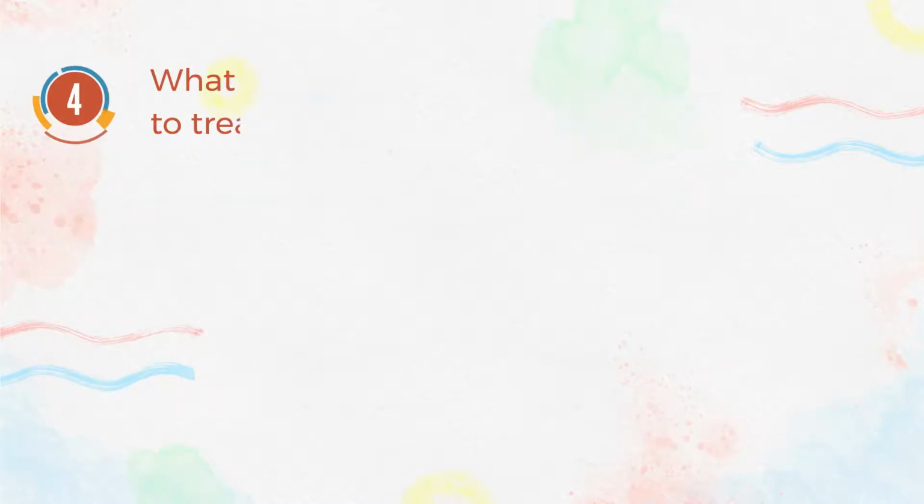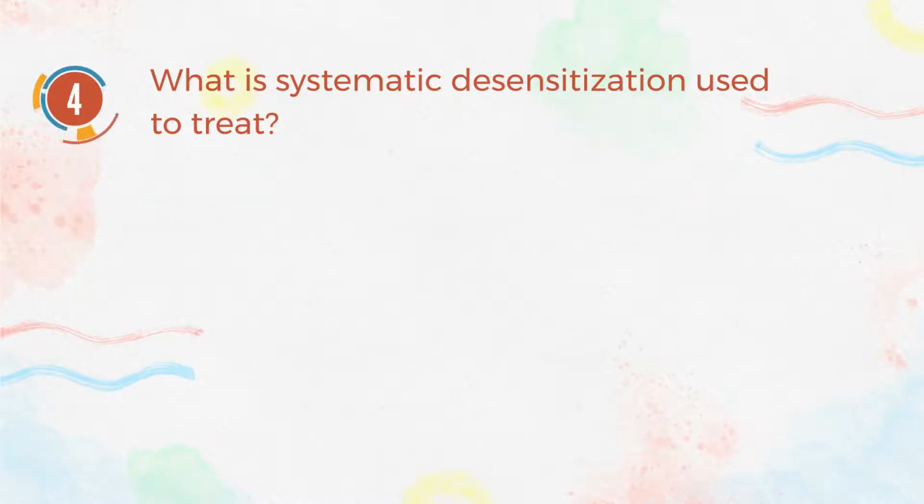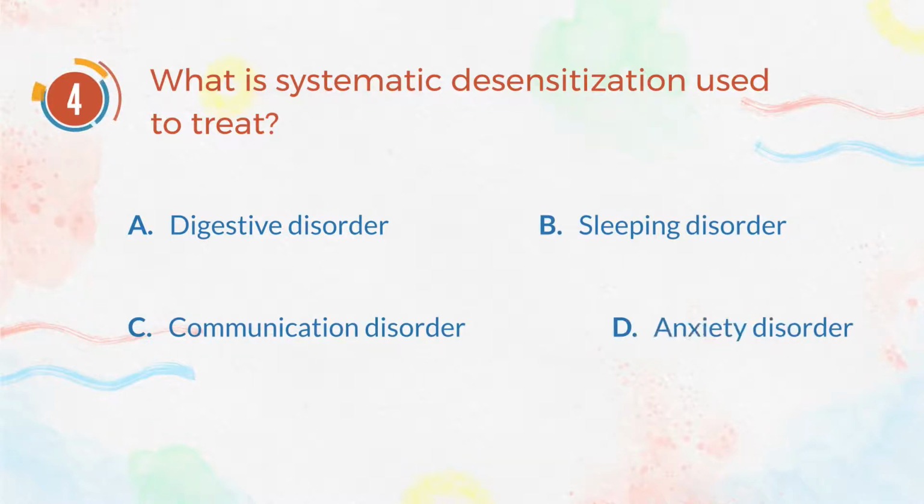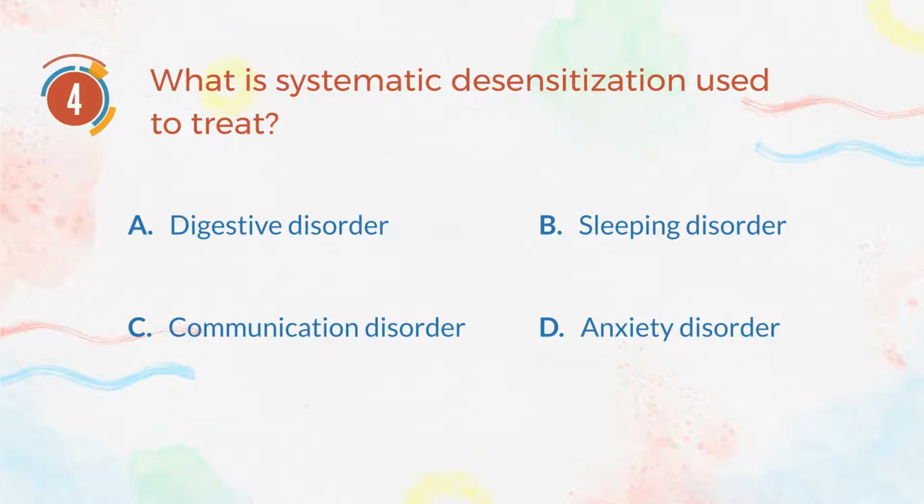Number 4. What is systematic desensitization used to treat? A. Digestive disorders. B. Sleeping disorders. C. Communication disorders. D. Anxiety disorders. The correct answer is D.